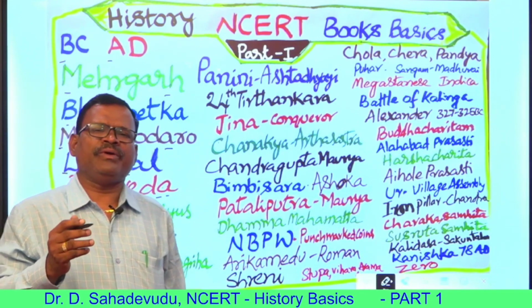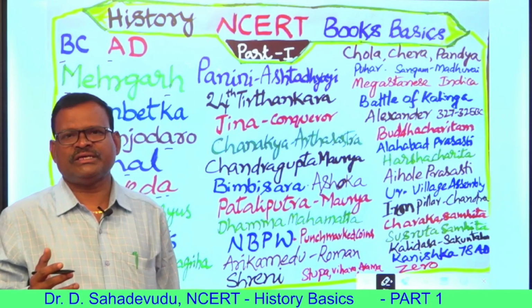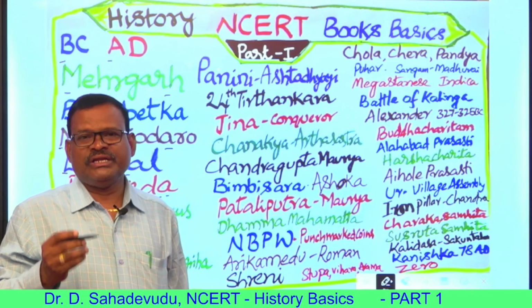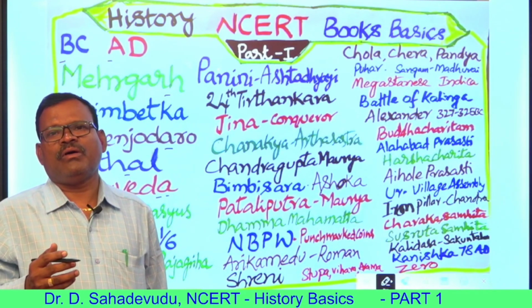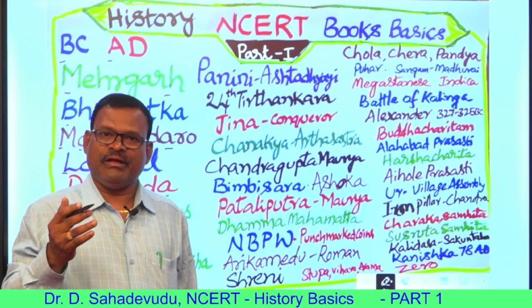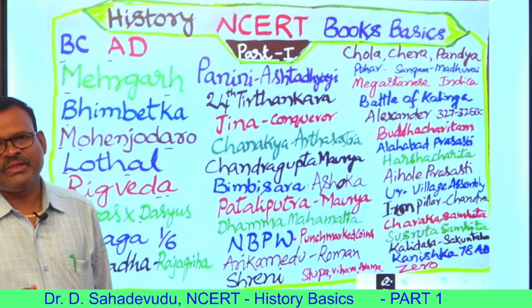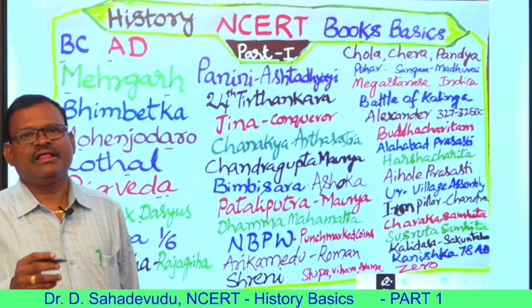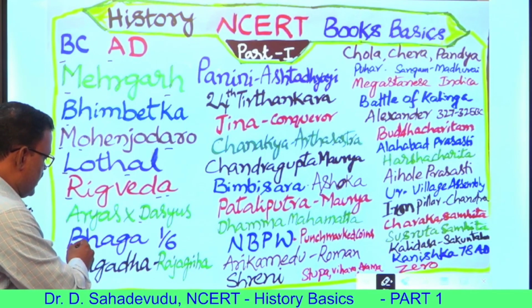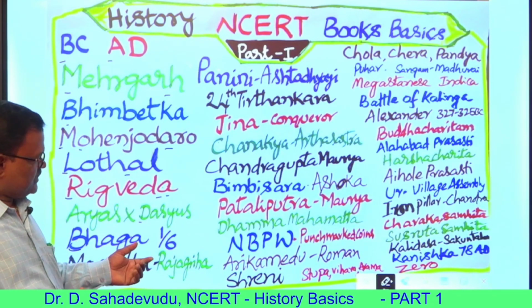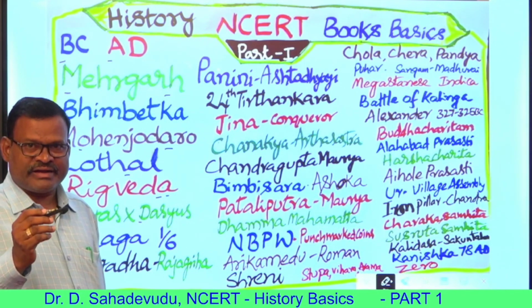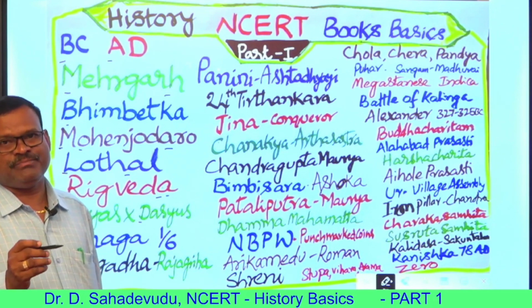The Rigveda, Yajurveda, Samaveda, and Atharvaveda, these 4 Vedas, along with the Upavedas, Vedangas, Aranyakas, Upanishads, Brahmanas, and Puranas, all this Vedic literature also gives the later Vedic period history. From 1000 BC to 600 BC, the later Vedic period occurred. Bhaga is a term meant for tax: one-sixth tax was collected from the subjects, the people.